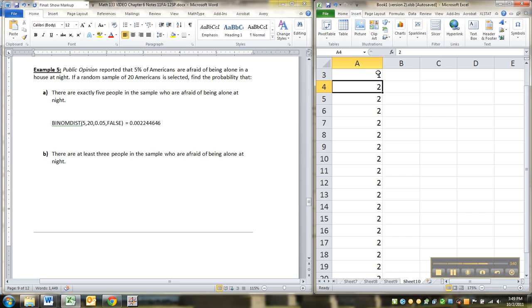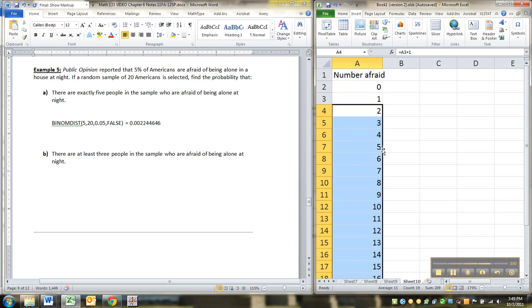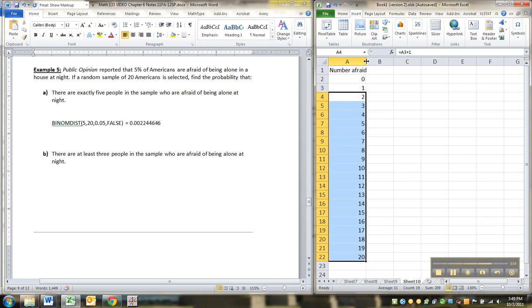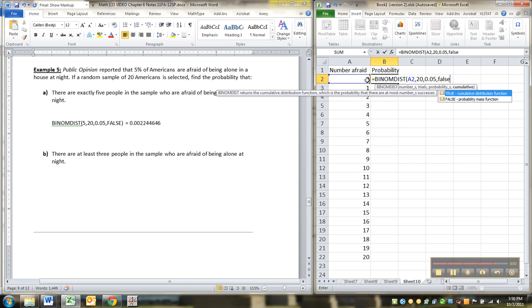Let me scroll down so you can see it. Okay, so there's the number afraid. And then now I could have the probability. And that would be equal to binomial dist, or binomial dot dist, that cell A2 out of 20, 0.05, false.